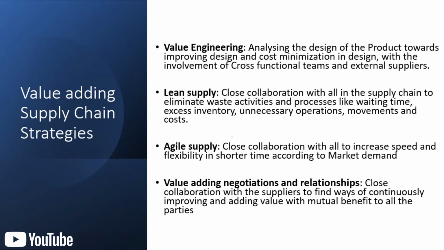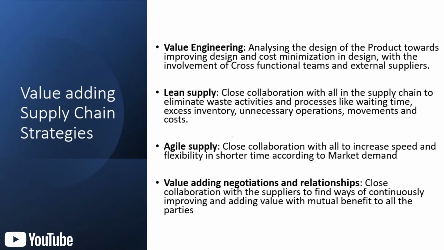2. Lean supply. Close collaboration with all in the supply chain to eliminate waste activities and processes like waiting time, excess inventory, unnecessary operations, movement and costs. Agile supply. Close collaboration with all to increase speed and flexibility in shorter time according to market demand.